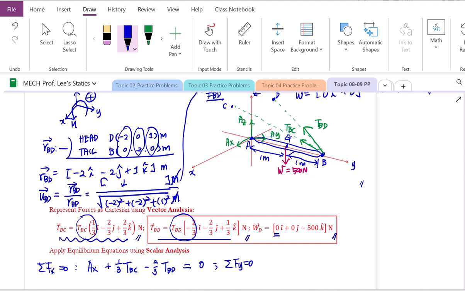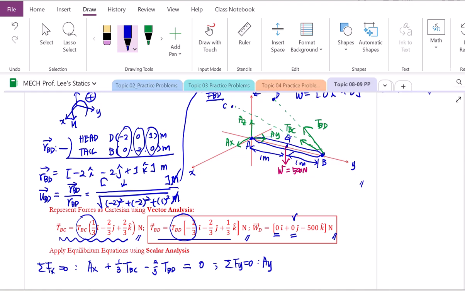A of x, no, but A of y, yes, and we set temporarily that one as positive, therefore plus A of y. Then we're going to move to point G. Point G, weight, again, the y component is 0 in this vector analysis, so therefore we have to pass this point to G. Then let's go to point B.